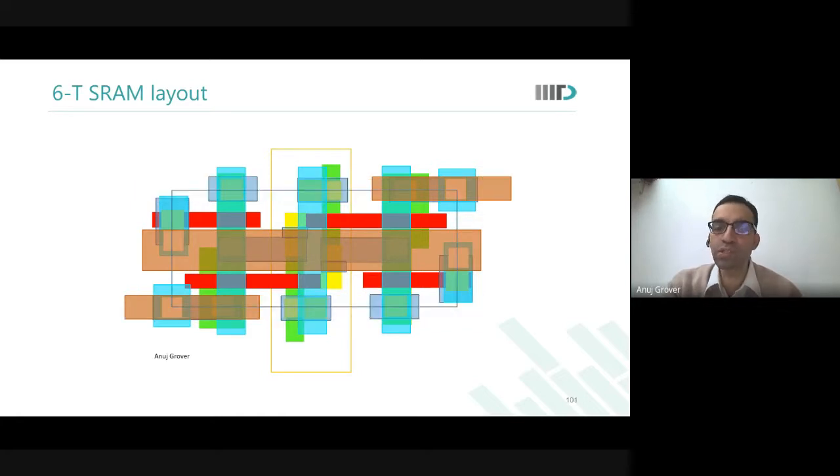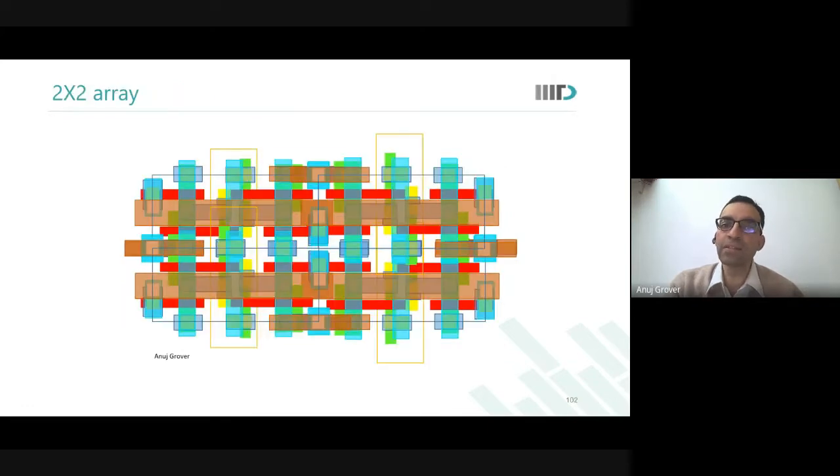So what you do is you say that I will only make stubs of metal 2, metal 3, and I will use metal 4 and VR3 to connect these grounds. So this reduces word line capacitance very significantly. And this is how your array would look like. This is a 2x2 array.